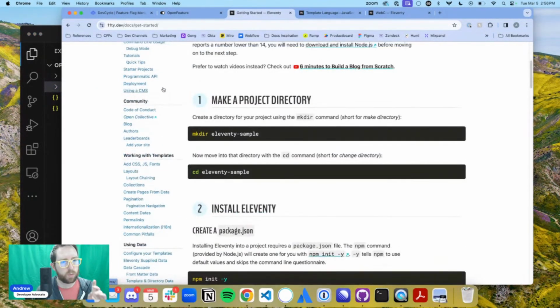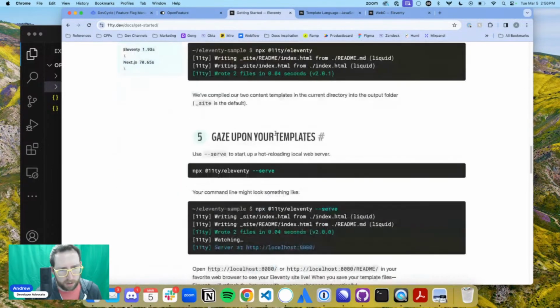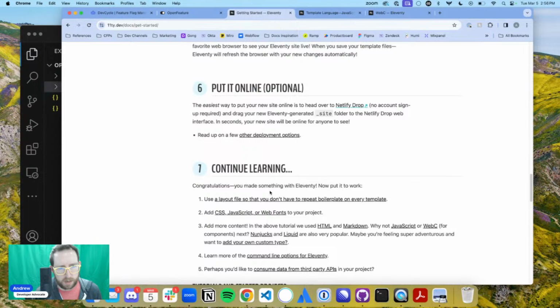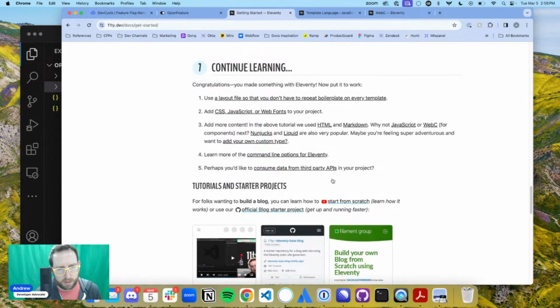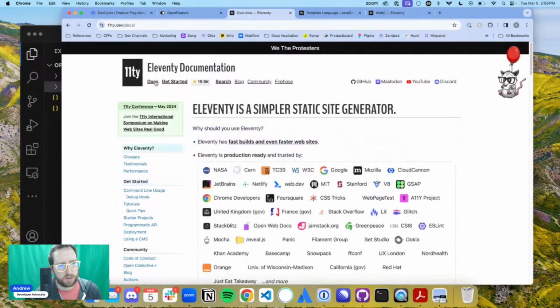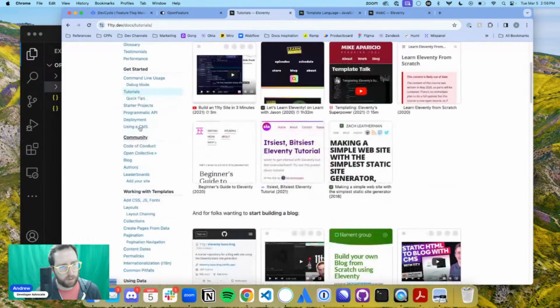I should go back, because one thing that we didn't do in this setup, and I don't know why they don't talk about it in here, because it is really important, is actually using, is it the layout? No, not the layout file. Command line options. I don't know why they don't talk about it in here, because one of the first things you need to do, tutorials maybe? No, I don't want to watch a tutorial.